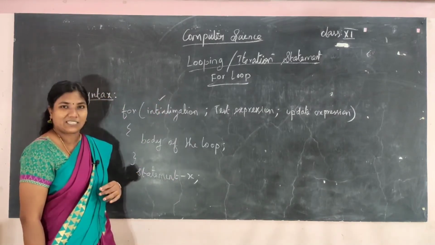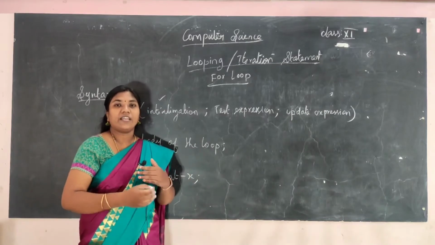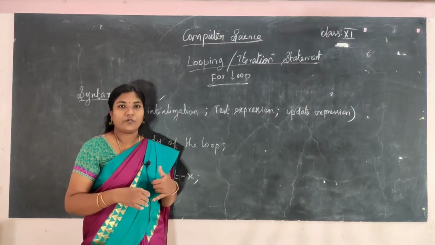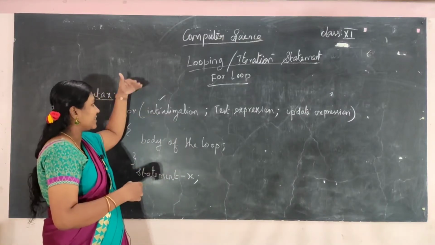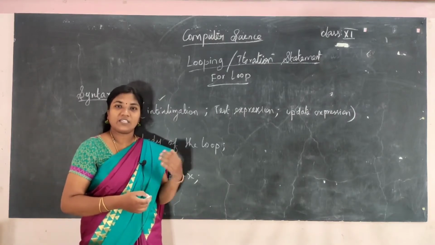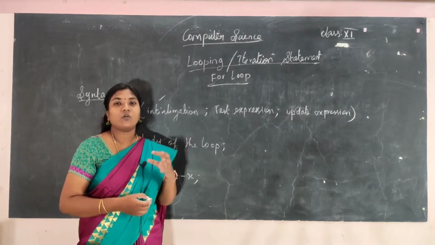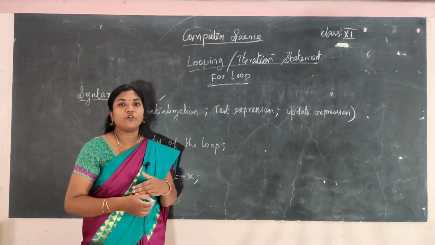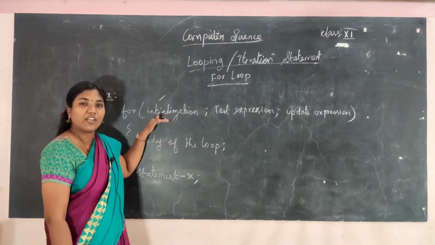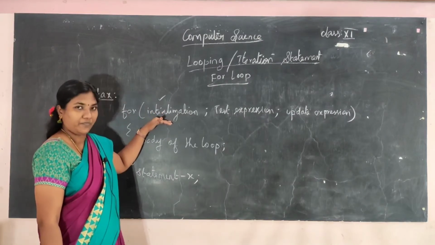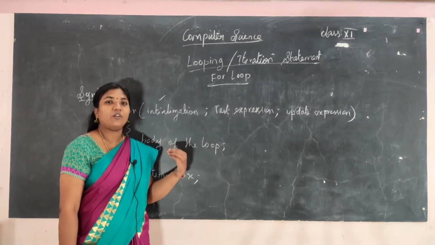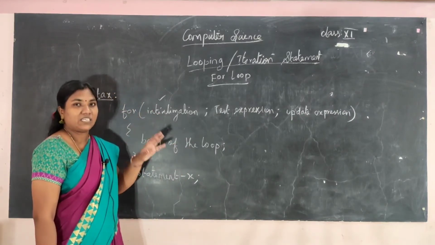So what is initialization? Before entering into the loop, all the variables we are going to use must be initialized here. If you have already initialized them in the main part, it is not needed to initialize again here. If you want to set a value for a variable, that can also be done here, like i equal to 1, sum equal to 0. That is the first part, initialization.